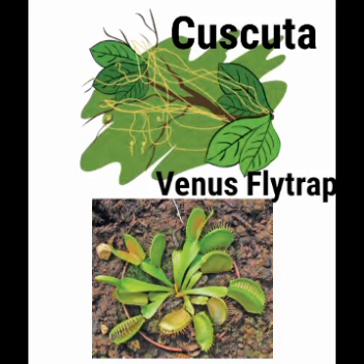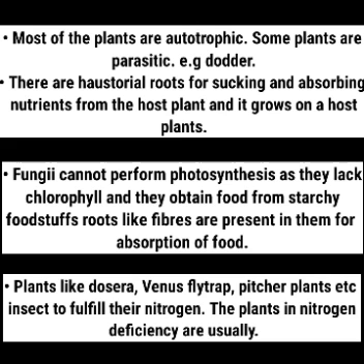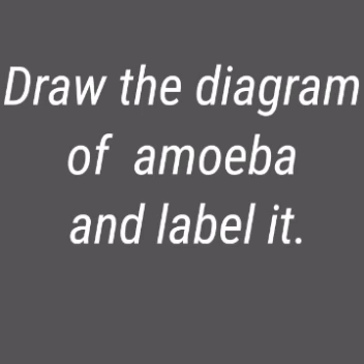Then slowly the plant closes its leaves. Pitcher plants, etc., consume insects to fulfill their nitrogen needs. The plants in nitrogen deficiency are usually like this. Related to this topic, we will solve a few questions.